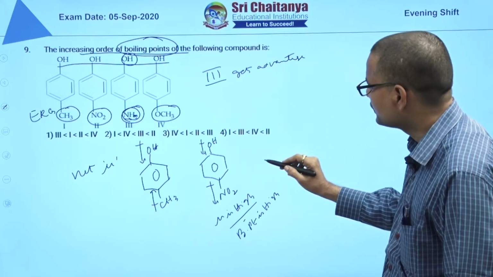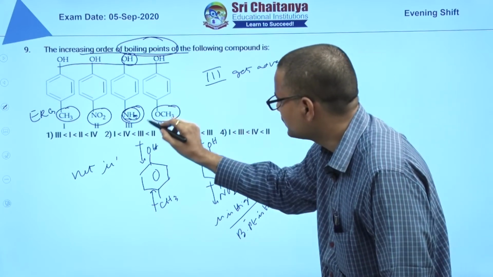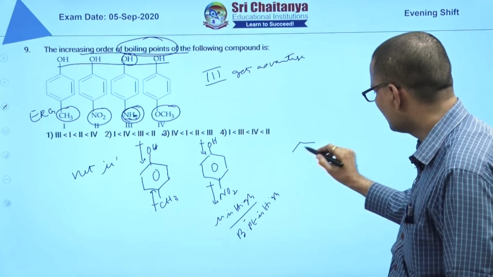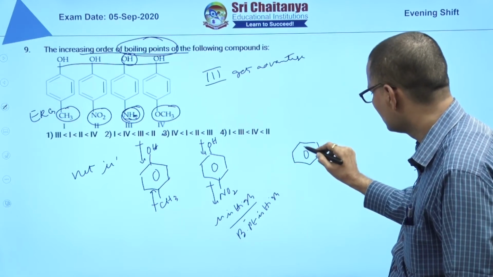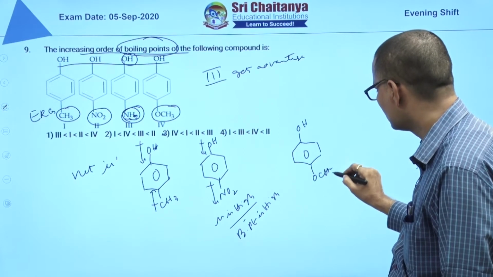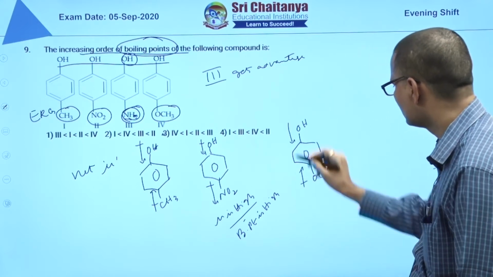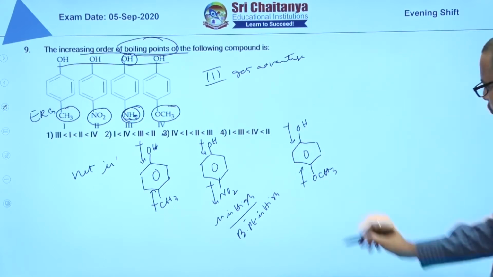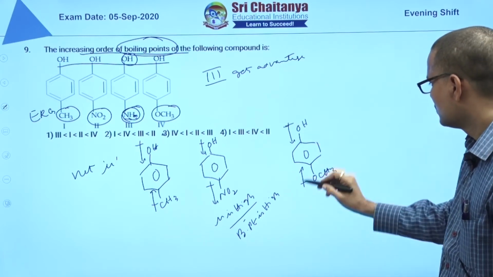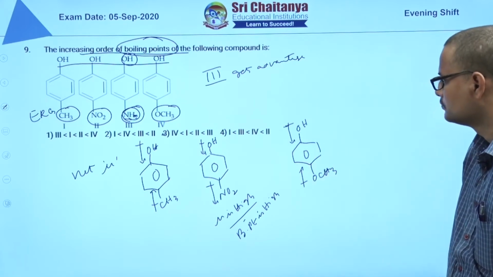In the third case, hydrogen bonding makes the boiling point a little bit higher. In the fourth case you see OH and OCH3. Both are releasing, going in opposite directions and getting cancelled.